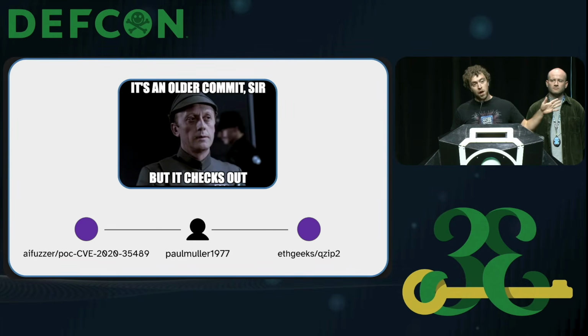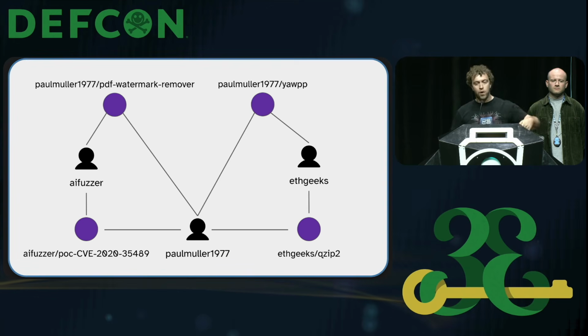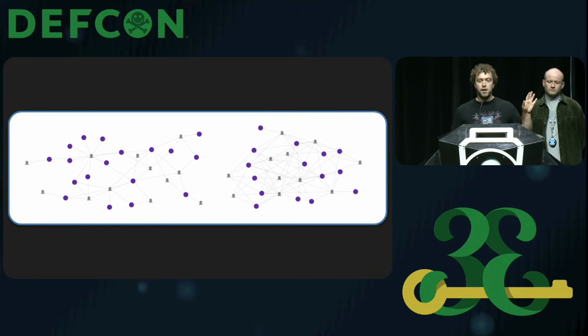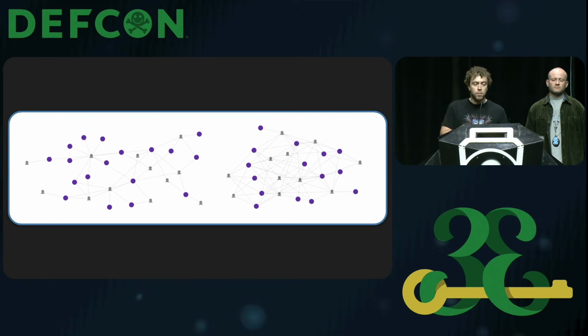Now, these repos had been taken down, but we can still see them because now they are in the GitHub Archive dataset, right? And then we link them to the user that owns them, and we iterate one more time. If you keep doing that, in our case, you end up with something that looks like this, galaxies of users or communities, if you are doing graph theory. The vertices are users and repositories, and the edges are when they interact with each other, so if they star something or fork something. And what you can see here is basically a set of inauthentic GitHub users that interact only with each other in order to promote inauthentic, fake, malicious content on GitHub.